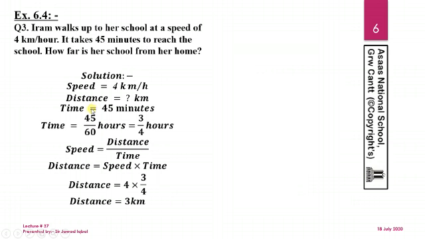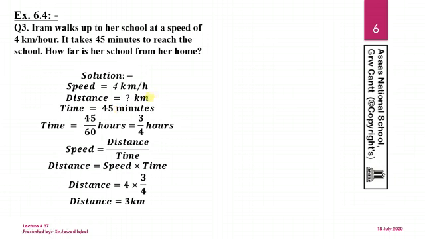In 45 minutes. We have to convert the 45 minutes into hours, because we have the speed in hours. Make sure your units are the same. The speed of Iram given in the statement is kilometer per hour, but the time mentioned in the second line of the question is 45 minutes.